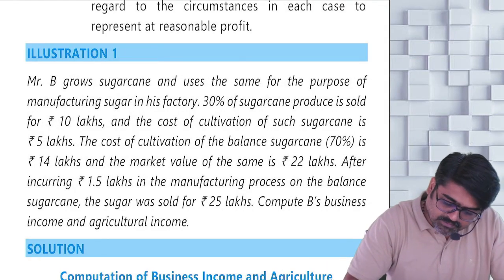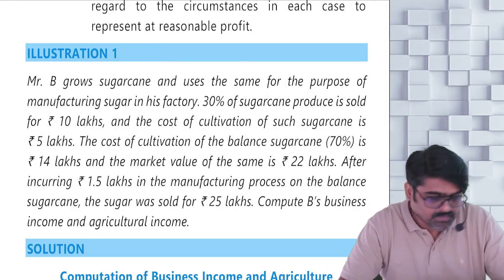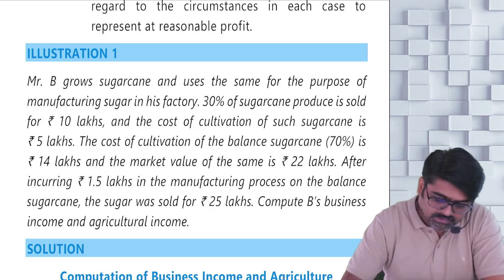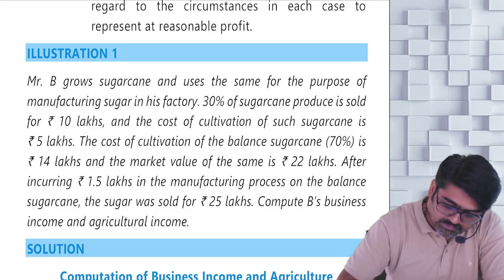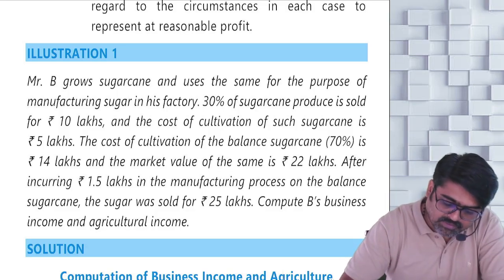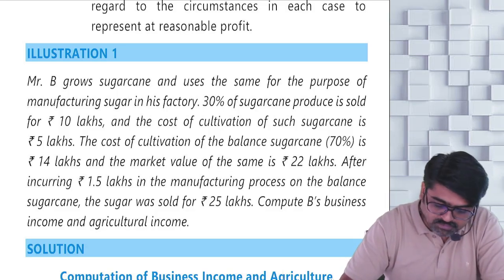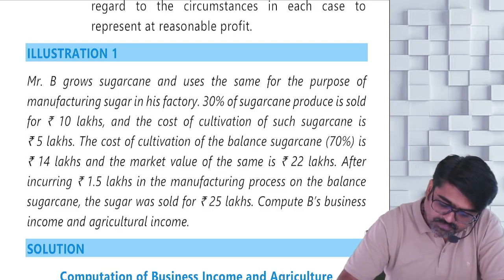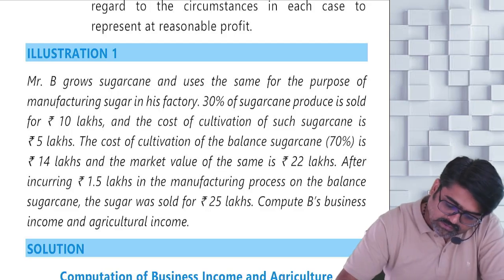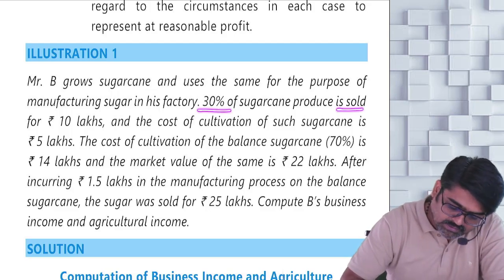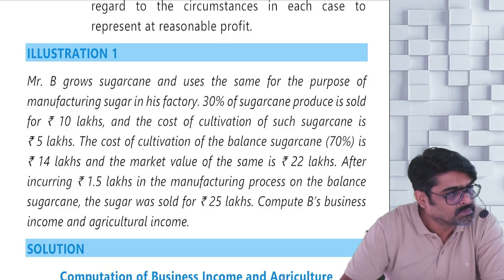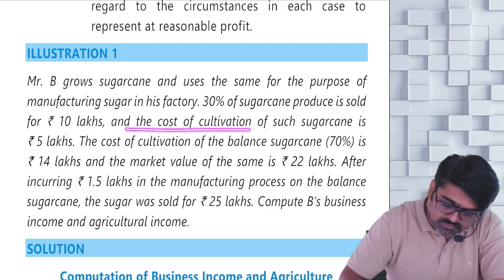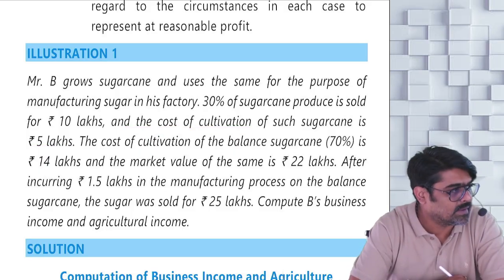The question says, Mr. B grows what? Tea, coffee, rubber or any other items? Which rule? Rule 7. And he uses the same for the purpose of manufacturing sugar in his factory. First of all, whatever sugar cane he is growing, 30% is sold for rupees 10 lakhs as it is, and the cost of cultivation of such sugar cane is 5 lakhs.